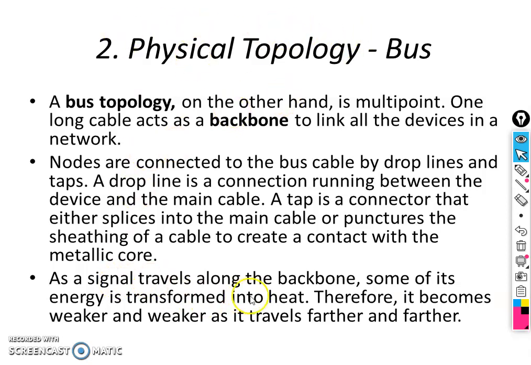As the signal travels along the backbone, some of its energy is transformed into heat. Therefore, it becomes weaker and weaker as it travels further and further. So that means there will be a particular limit based on the LAN network limit. We cannot extend this bus cable beyond that, because we need a repeater or a hub to retransmit the signal, because the signal fades away and we have to regenerate it.